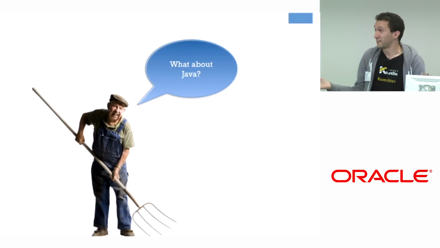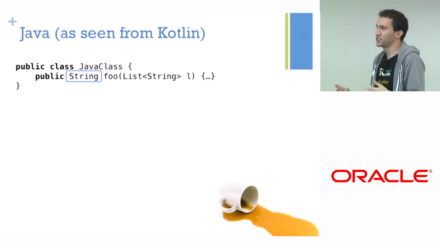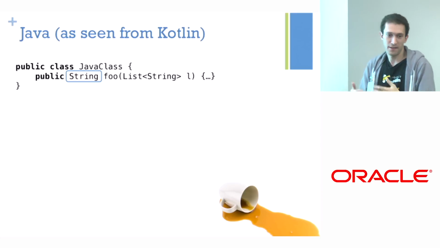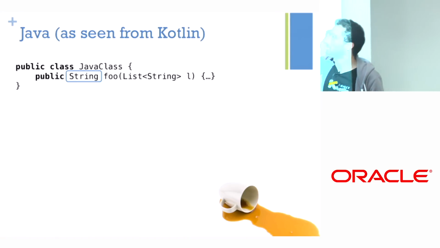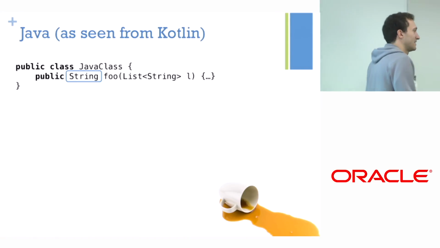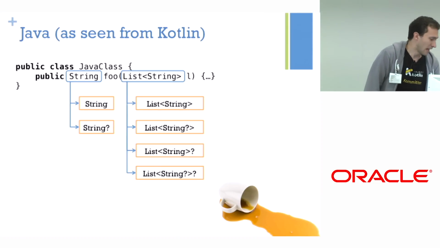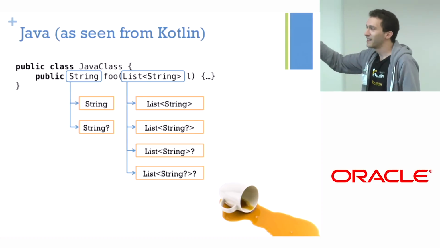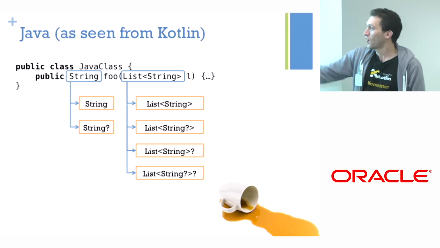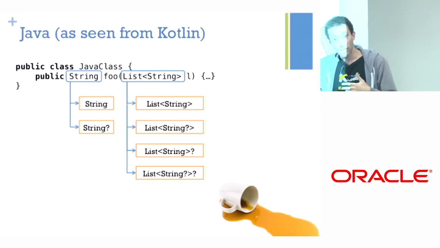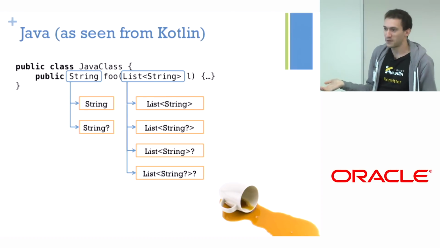Now the question is, what about Java? So Kotlin can call a Java API, but upon the event of the call, the compiler must somehow make up its mind. Like this Java string, is it nullable? Is it not nullable? And also, if you have a list of string, it's not so few options anymore, right? It can be a non-null list of non-null string, a non-null list of a nullable string, a nullable list of non-null string, and a nullable one. So we have many options, and we have to make up our mind.